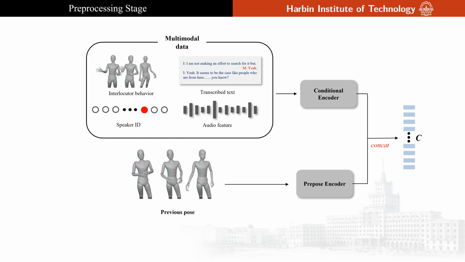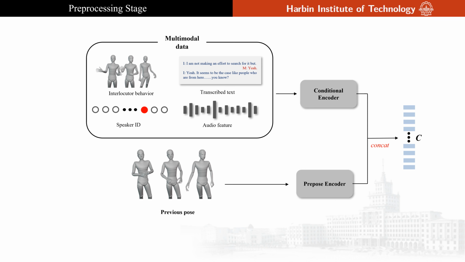In the pre-processing stage, we utilize various dataset information such as audio recordings, transcribed text exchanges, and speaker identification. Our pre-processing approach aligns with the baseline method, involving the processing of audio, text, and human body joint data. We extract 3 audio features, MEL spectrograms, MFCCs, and prosodies, and generate motion frames at 30 frames per second, aligning with the motion sequence durations. Textual information is encoded using fast text, resulting in word vectors of dimension 300.